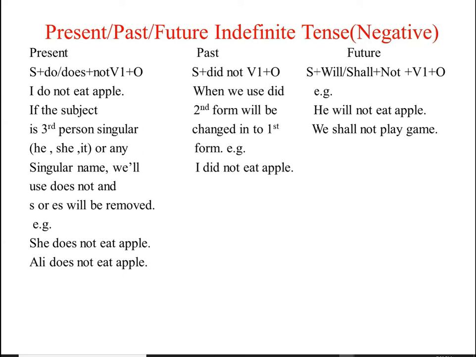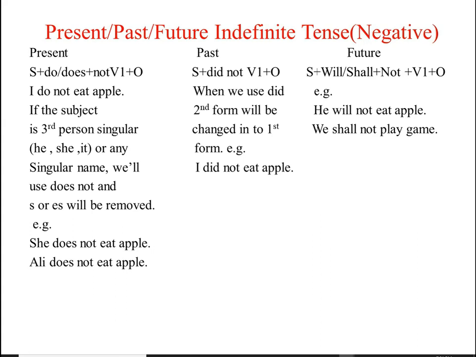And when did is used in the sentence, the second form will be changed into first form. Okay? For example, she did not make tea. Okay, we will not write made here because there is did in the sentence. We will write the first form. She did not make tea. Okay?